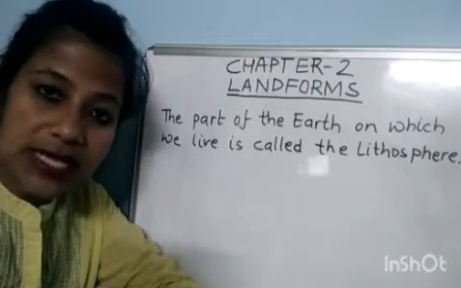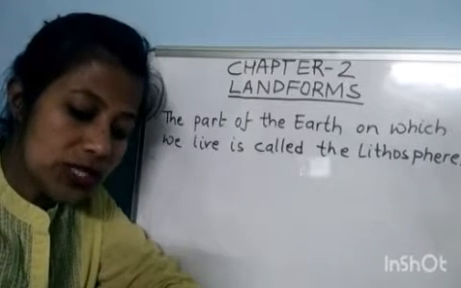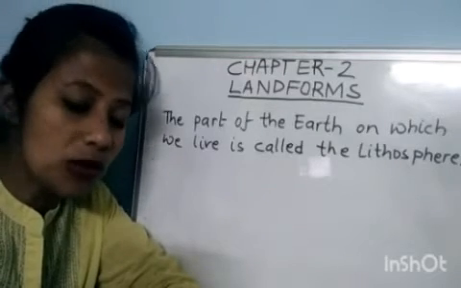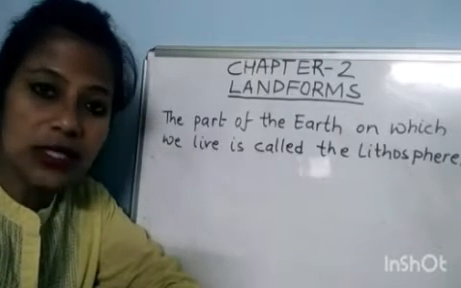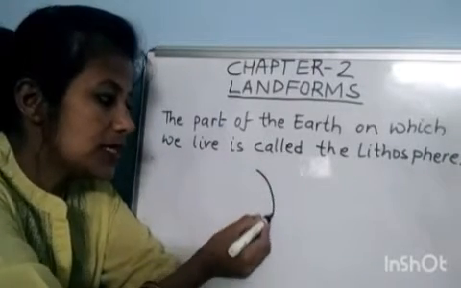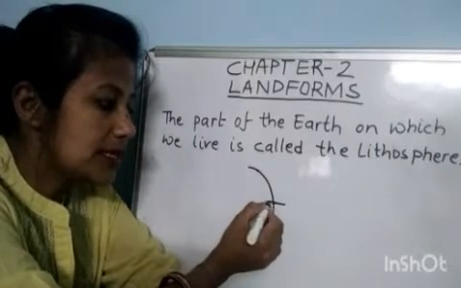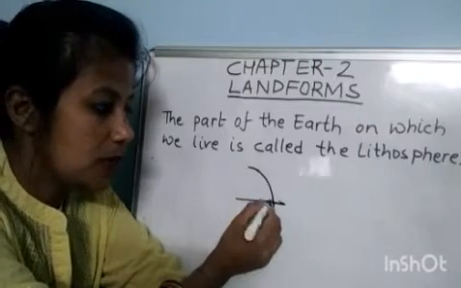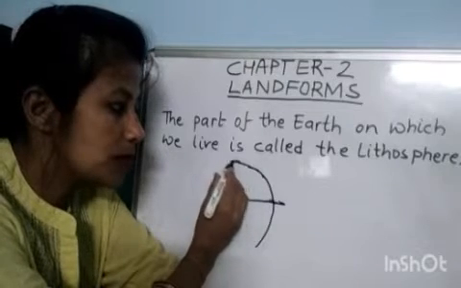Such as the 7 continents and thousands of islands. The floor of the oceans, which is made up of rock, also belongs to lithosphere. The face of the earth is not flat. The face of the earth, it bulges. Okay, this is not flat. It bulges and is slightly flat at the poles.